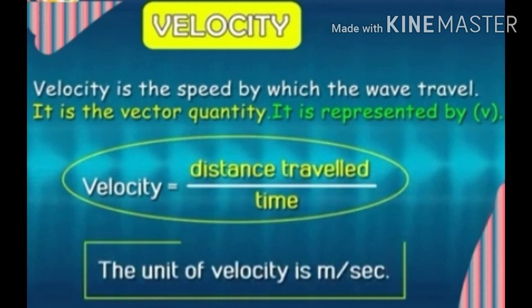Now here you have to remember that we get the 5 characteristics of sound. Number 1, wavelength. Number 2, amplitude. Number 3, frequency. Number 4, time period. And last one, velocity. This you have to remember. These are the very important characteristics of sound.